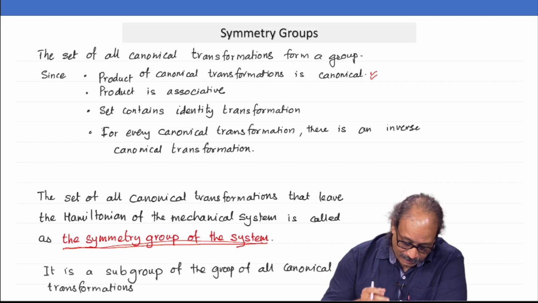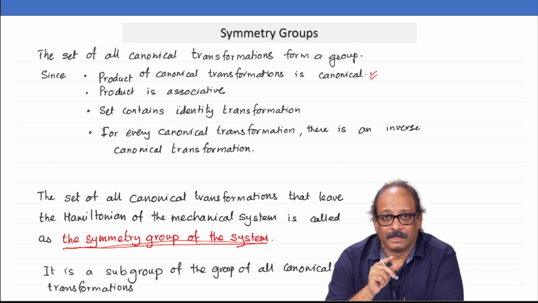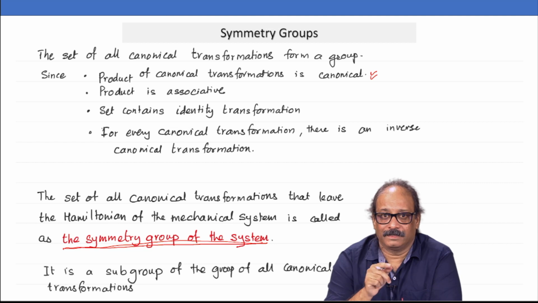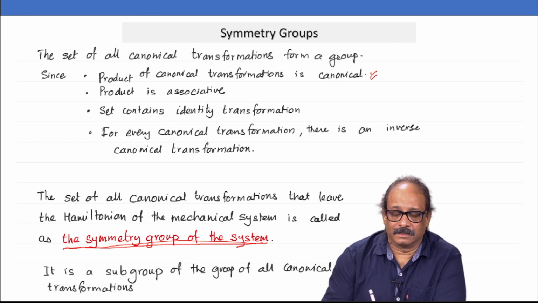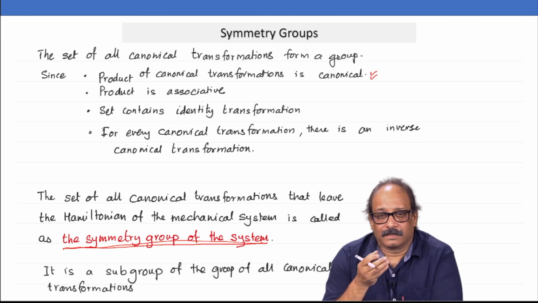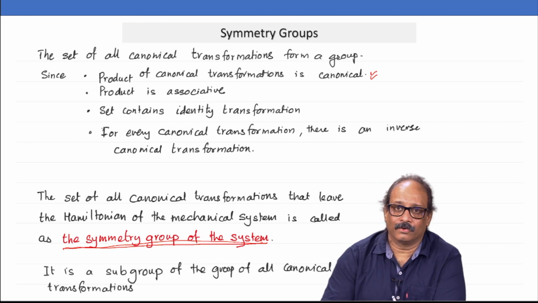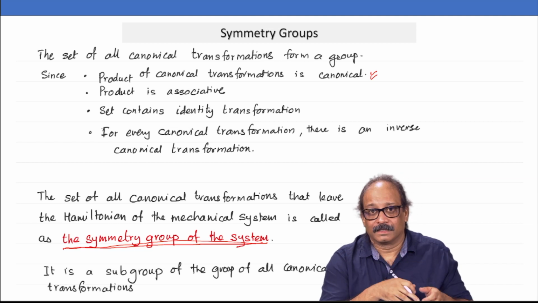And why do we want to find such a symmetry group? Remember, the moment you find the symmetry group, you now have an association with constants of motion, which means finding a symmetry group of a mechanical system is very useful in actually solving the problem. And what I am going to do in the next 2-3 slides is take a few examples just to illustrate this idea. We are of course not going to go into the theory of the mathematical groups that appear here.